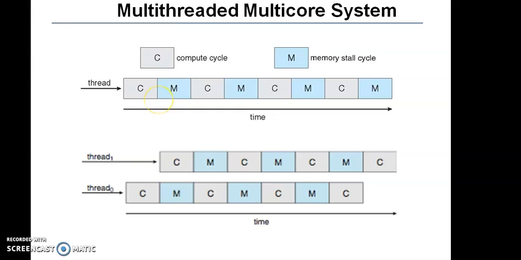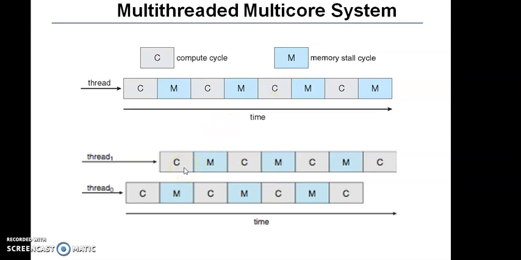To avoid this wastage, we go for the multi-threaded multi-core architecture. As shown in the diagram, we have two threads, thread 0 and thread 1, executing on two processor cores. In thread 0 we start computation, and when thread 0 stalls for memory, we use thread 1 with core 1 to execute a compute cycle.